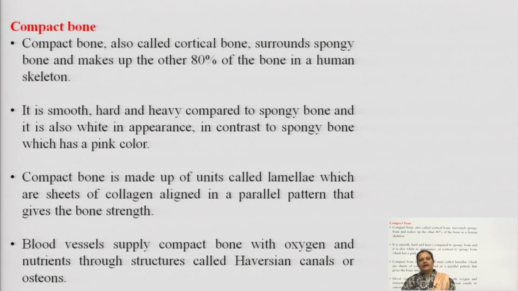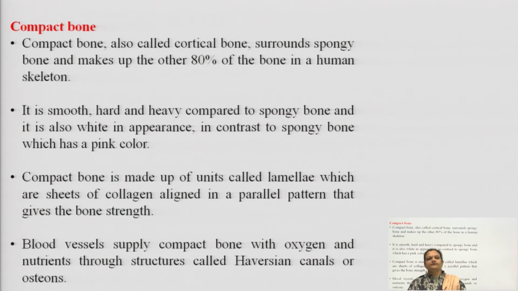Now, coming to the compact bone, after the spongy bone. The compact bone is also known as the cortical bone and it surrounds the spongy bone. It makes up 80% of the human skeletal system. It is smooth in nature, as the name depicts, compact. So, it is very hard and heavy compared to the spongy bone. It is white in color, while the spongy bone, as you have seen in the picture in the previous slide, is pink in color.